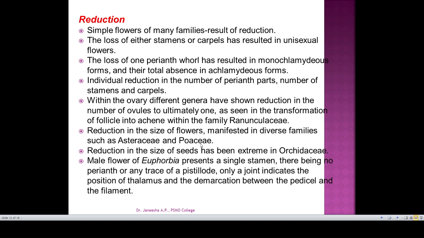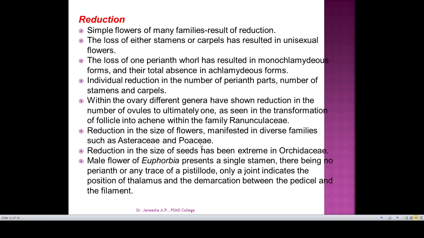And the loss of one perianth whorl has resulted in monochlamydous forms and their total absence in achlamydous forms. Like that, individual reduction in the number of perianth parts, stamens and carpels is also seen in angiosperms. The ovary of different genera has shown reduction in the number of ovules to ultimately one.